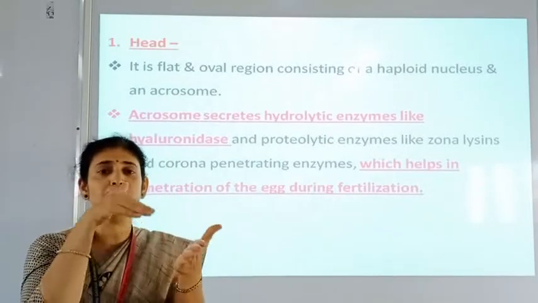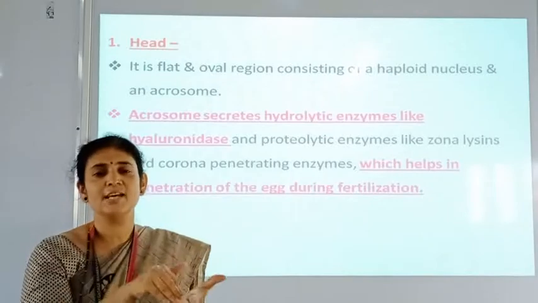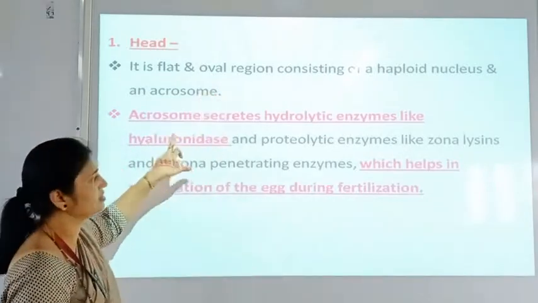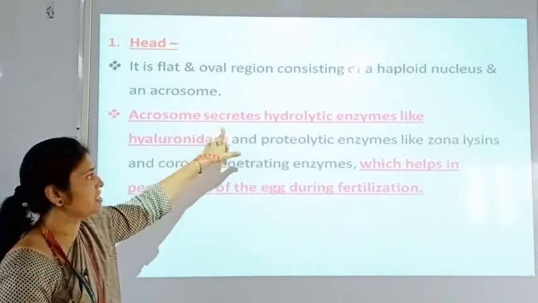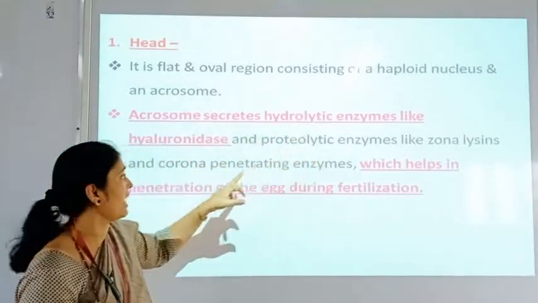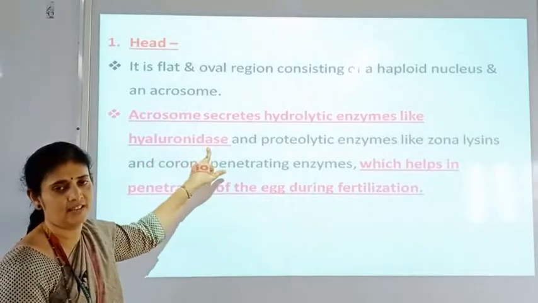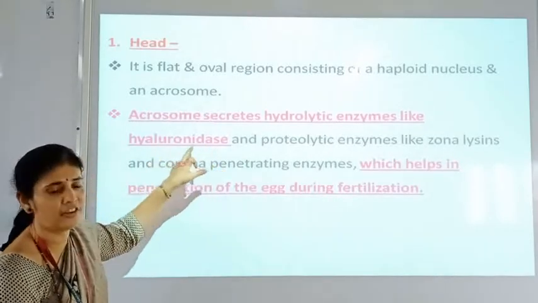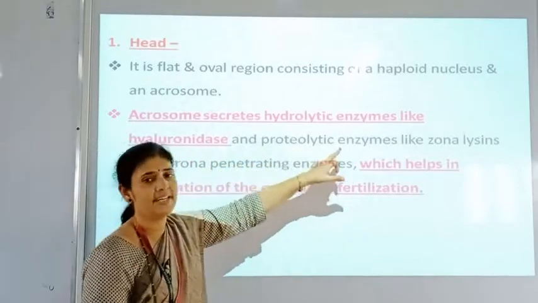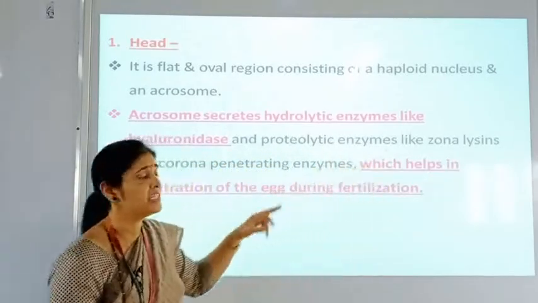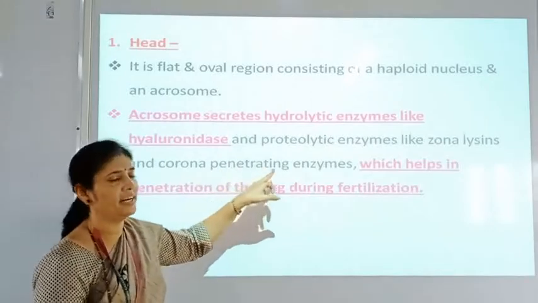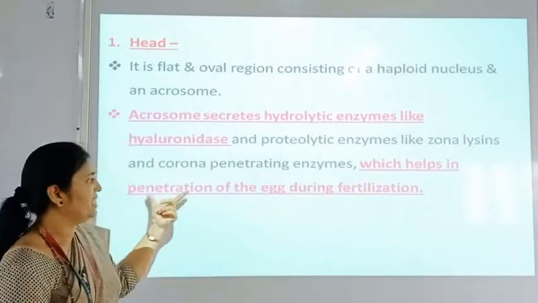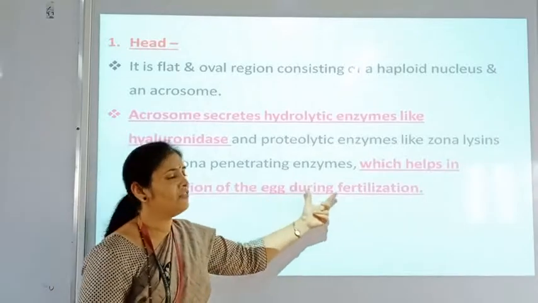That means the enzymes required to penetrate the ovum, who secretes those enzymes? The acrosome secretes them. So here the acrosome secretes hydrolytic enzymes like hyaluronidase. This hyaluronidase is an enzyme secreted in the acrosome, along with some proteolytic enzymes like zonalysins and corona penetrating enzymes, and these enzymes help in penetration of the egg or ovum during fertilization.